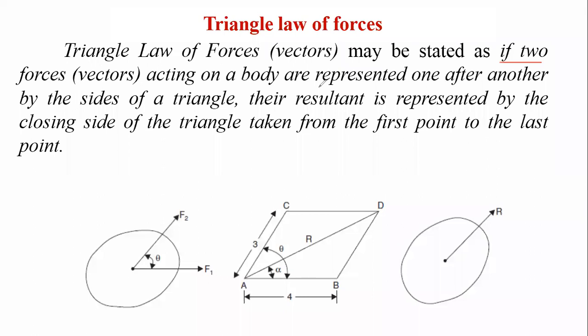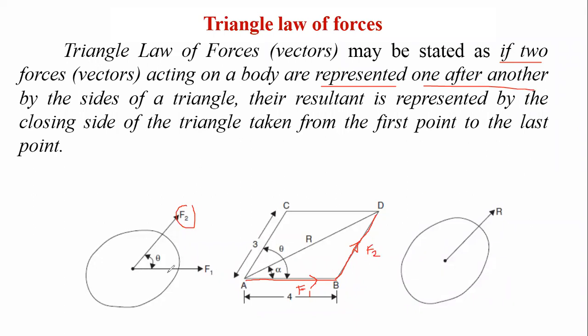If two forces acting on a body are represented one after another, what does that mean? Let us say F1 and F2. F1, the first force, is drawn first over here as one side of a triangle. One after another means once this is finished, we consider the force F2, with its magnitude and direction.